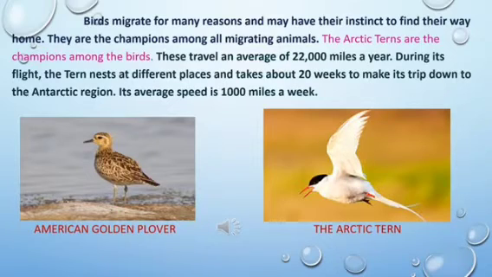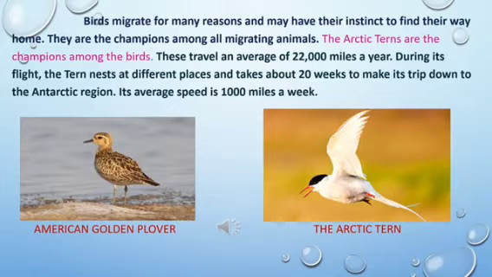Birds migrate for many reasons and may have their instinct to find their way home. They are the champions among all migrating animals. The Arctic terns are the champions among the birds. These travel an average of 22,000 miles a year. During its flight, the tern nests at different places and takes about 20 weeks to make its trip down to the Antarctic region. Its average speed is 1,000 miles a week.